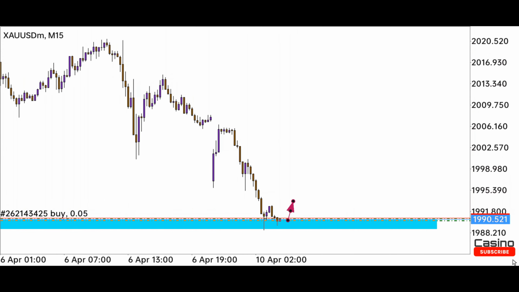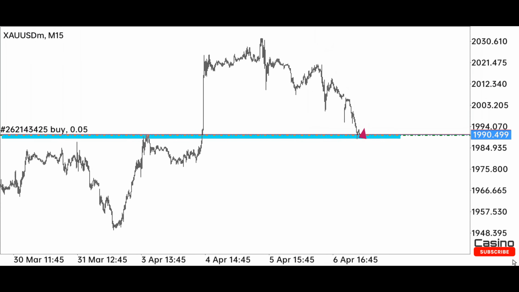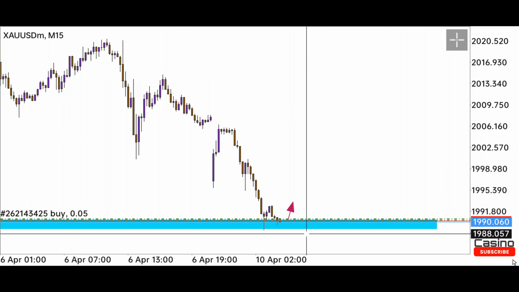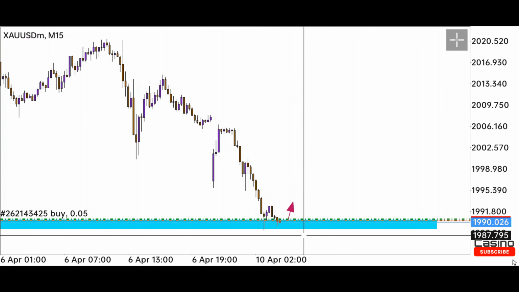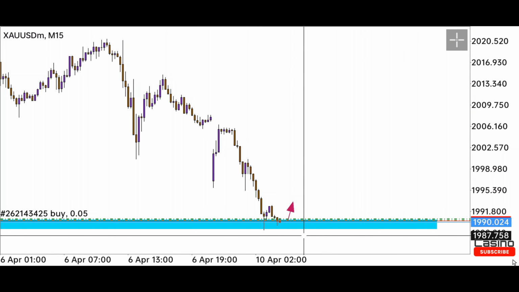Such levels are rarely found where the market is seen after a long time. Ever since the market broke this level of resistance, it never came back after that, but today a buying opportunity has been created here. Let's put the stop loss now. Here my stop loss will be below this strong support resistance level, which is 28 pips away from our trade. If the market does not respect this level, then our trade will be closed.